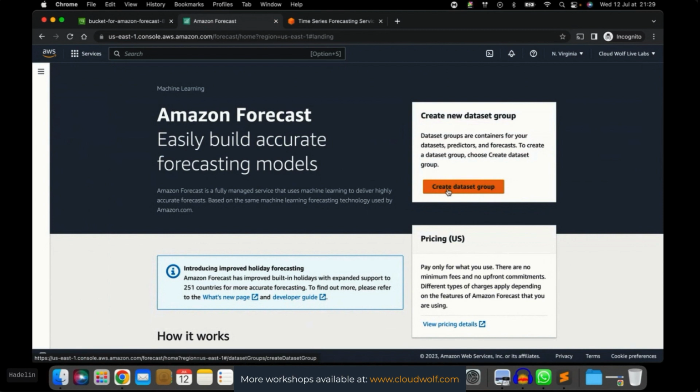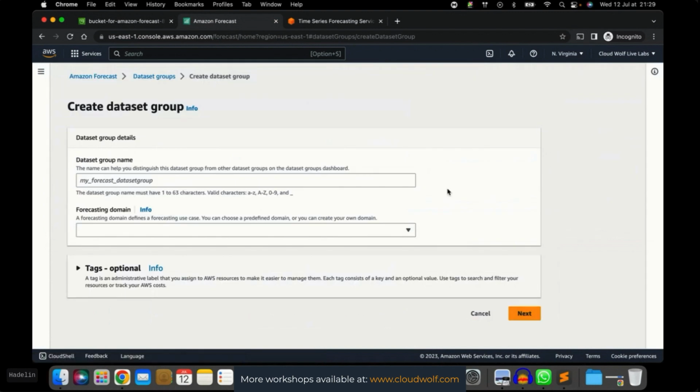You will perfectly understand. It's like the whole dashboard of an Amazon Forecast project. So I'm going to show you. Let's do this. Let's click Create Dataset Group. First step is to give a name to the dataset group.